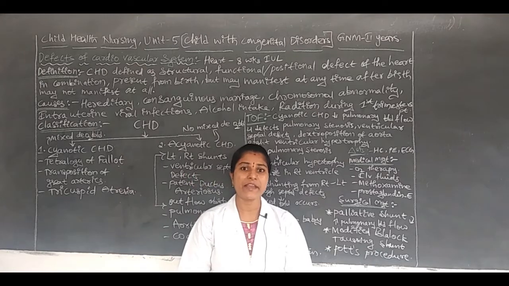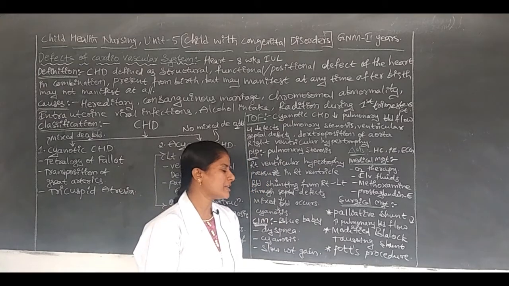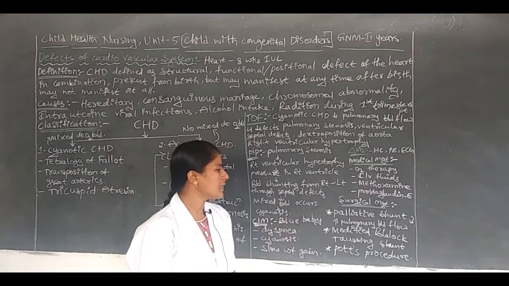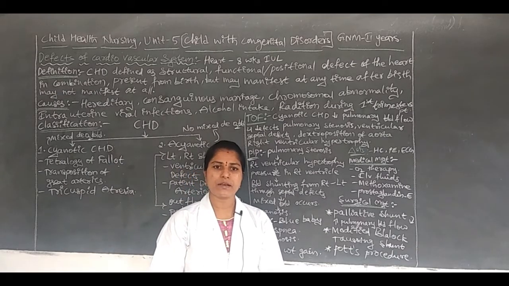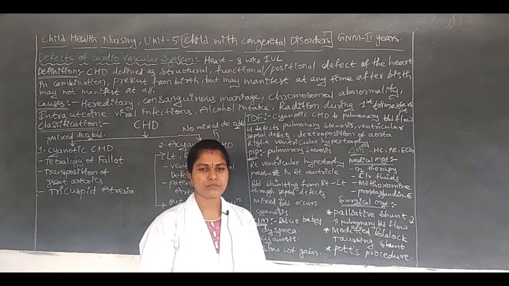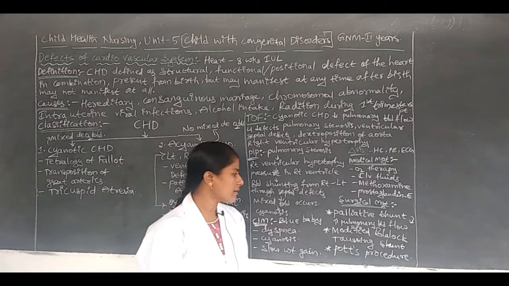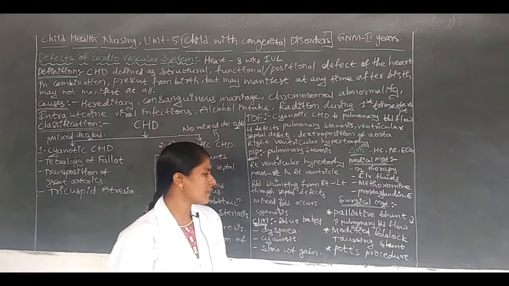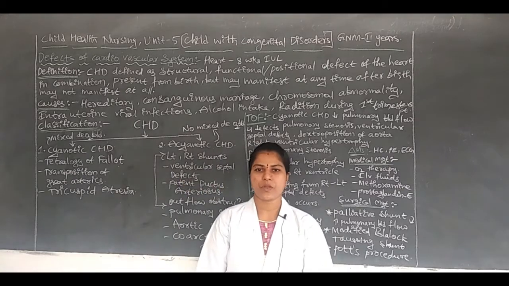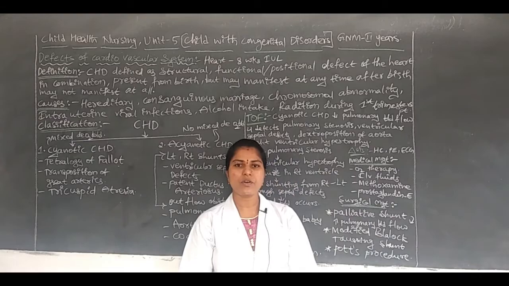The pulmonary veins or pulmonary arteries are repaired by this palliative shunt, and the pulmonary blood flow is increased by doing this palliative shunt. Another one is the modified Blalock-Taussig shunt. Another one is the Potts procedure. These are the surgical management options for tetralogy of Fallot.